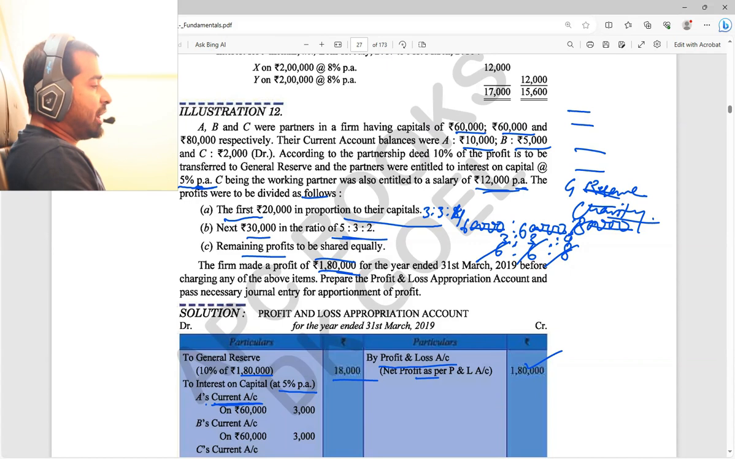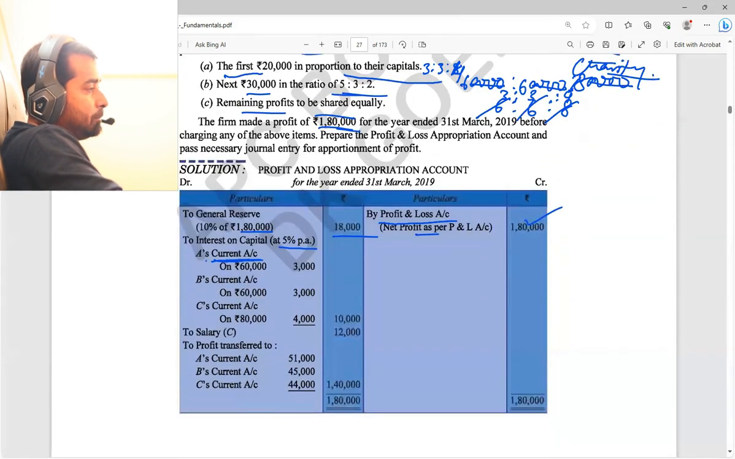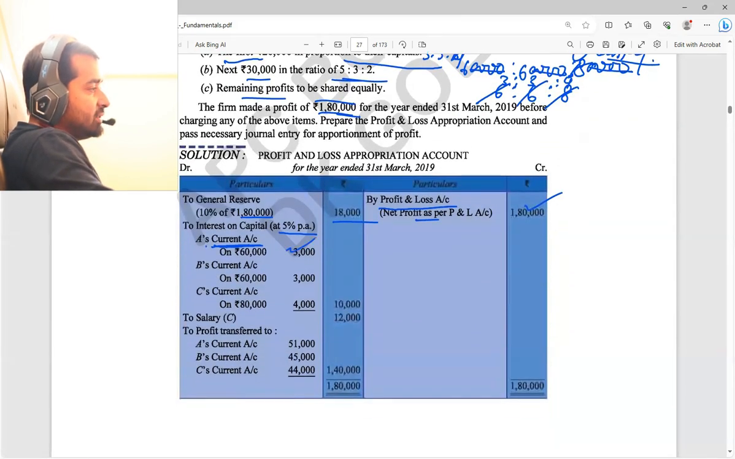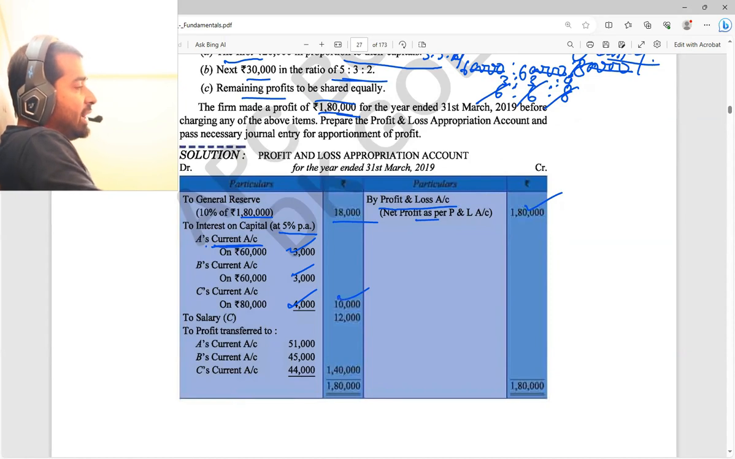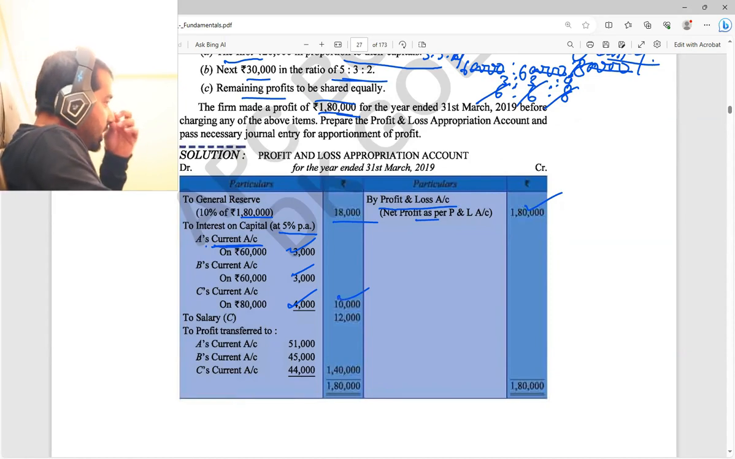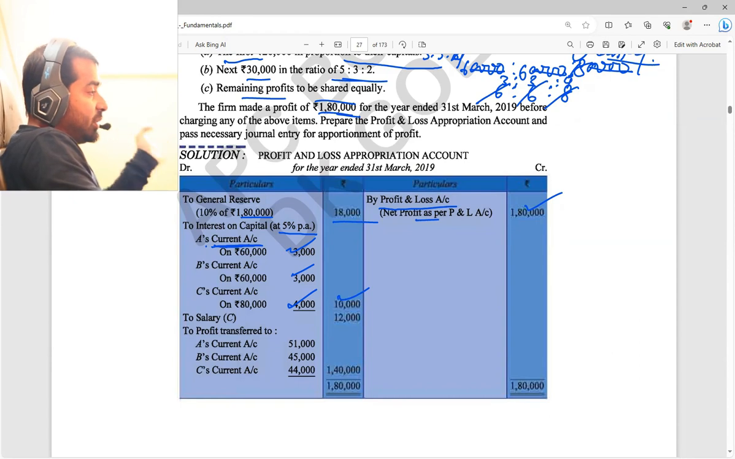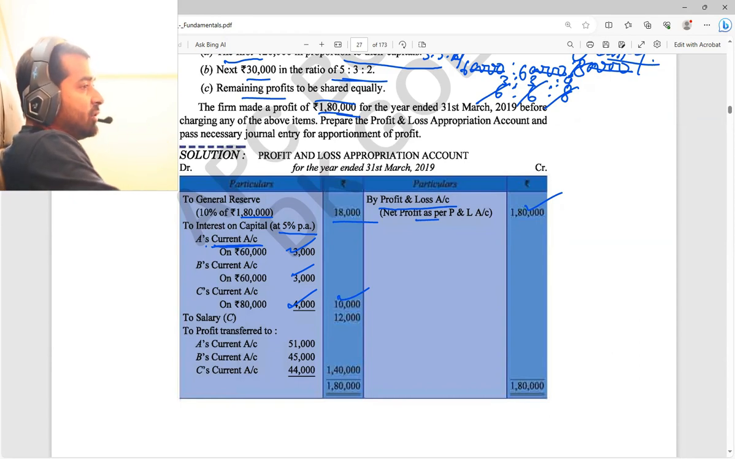So the capital, how much have they given? See, 60,000, 60,000 and 80,000. So 5% of 60,000 is 3,000, 3,000 and 4,000. That will go to their current accounts. So 10,000 I directly found as interest on capital.